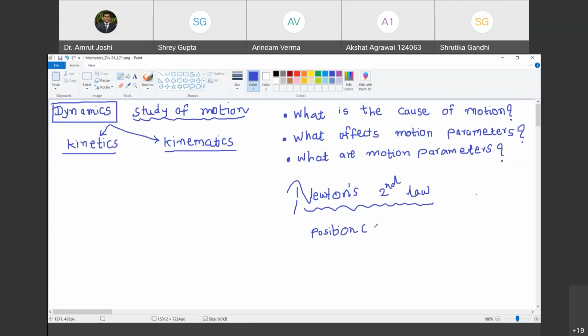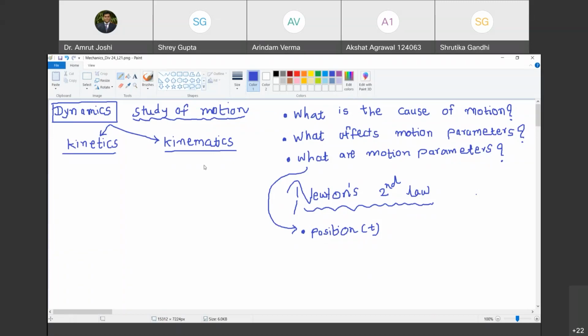So at a given instant of time, say t, this t can be anything. So I am writing the motion parameter. What are the motion parameters? The first motion parameter that we are interested in is time t. Let us say time t equal to 5 seconds. You should tell me the position of the object at that time. Are you with me? Yes, sir.